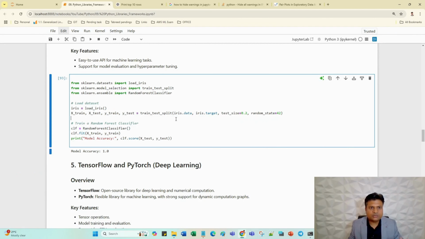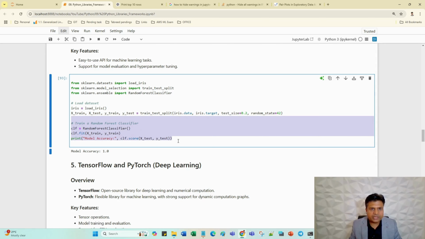So basically in this one, I'm just loading the iris data. In this line, the iris data will be loaded using the dot data function and iris.target, and I'm dividing with test size 0.2, which means 20% will go to the test data set, and the rest of the data will go to the training data set, which is 80%. So 80% and 20%, I'm just splitting the data for random forest.